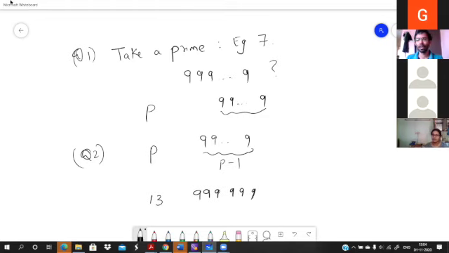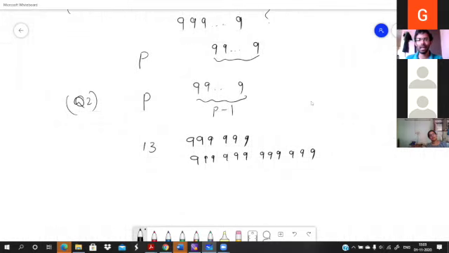Now what about a sequence of 12 9s? Can we say this is also a multiple of 13 or not? Without computation, directly from the fact that this is a multiple of 13, can you also say that?